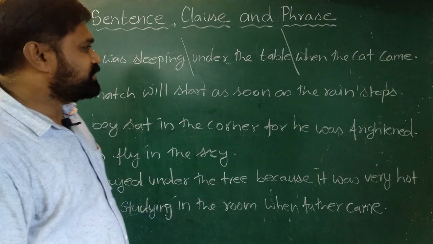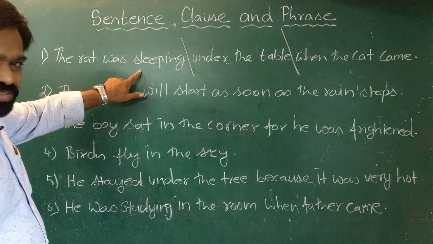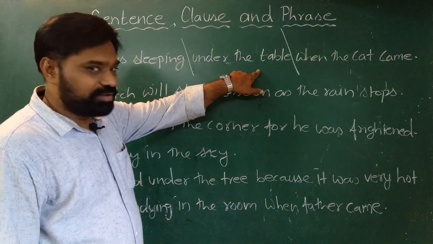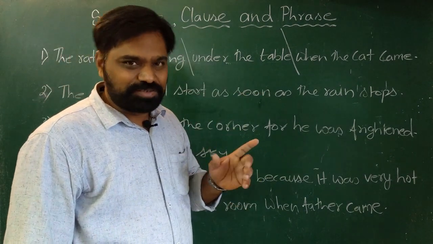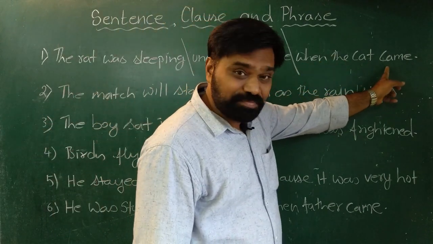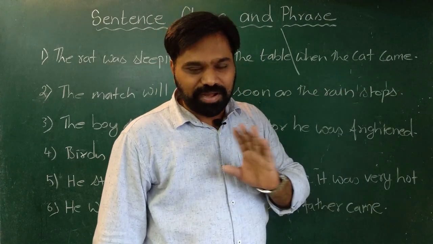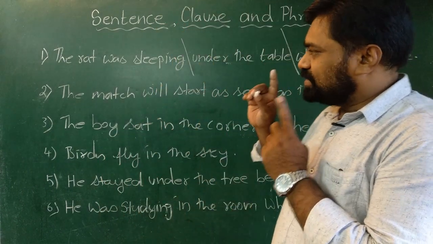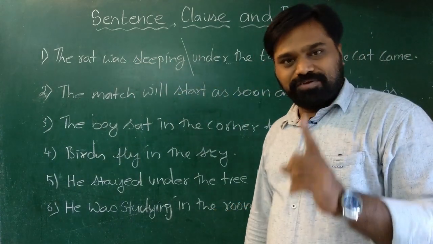So if you look at this sentence, we understand that the rat was sleeping. It is a clause. It has a subject, it has a predicate. Under the table, here we don't have subject, we don't have predicate, so it is a phrase. Whereas the third one, when the cat came, here we have subject, we have predicate, but it doesn't give complete meaning. So it is a clause. So when we try to understand this first sentence, we find that there are two clauses and one phrase.